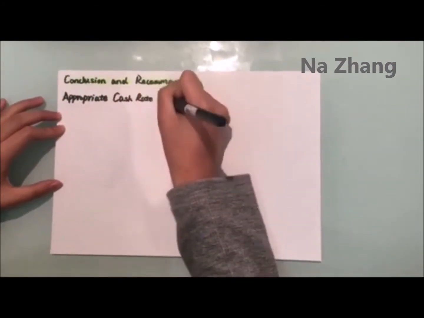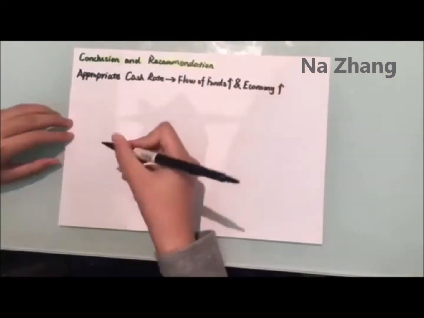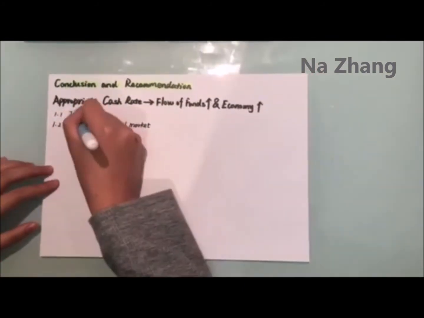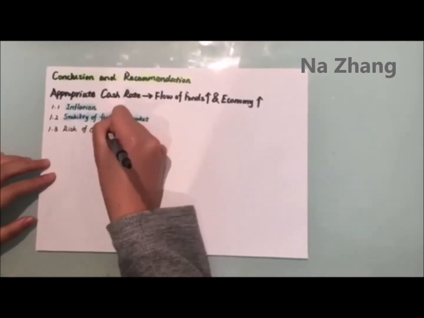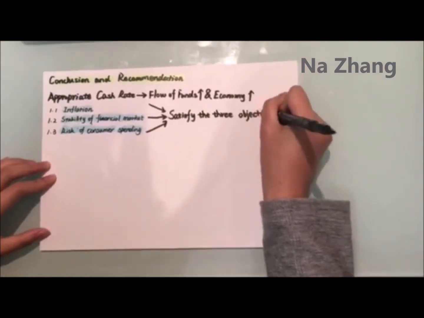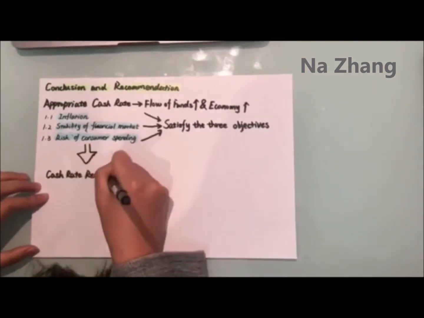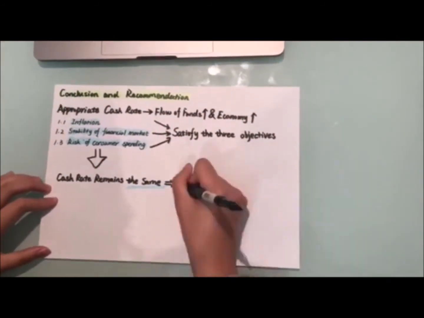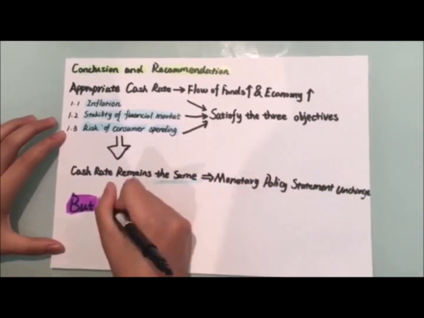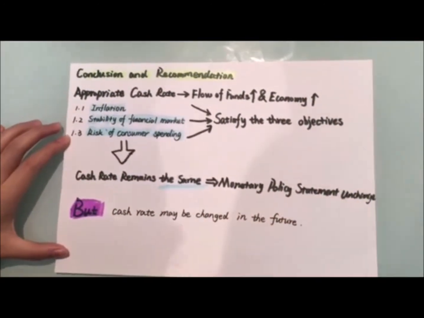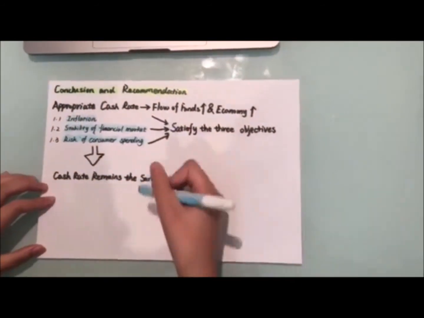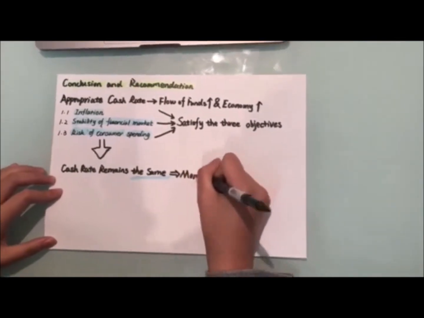Conclusion and recommendation: an appropriate cash rate can grow the flow of funds and the economy. Therefore, after analyzing these three factors, inflation, stability of the financial market, and the risk of consumer spending, the three objectives of monetary policy have been satisfied. All of these three factors show the suitable level of the cash rate is more likely to remain the same, which will leave the monetary policy statement unchanged.